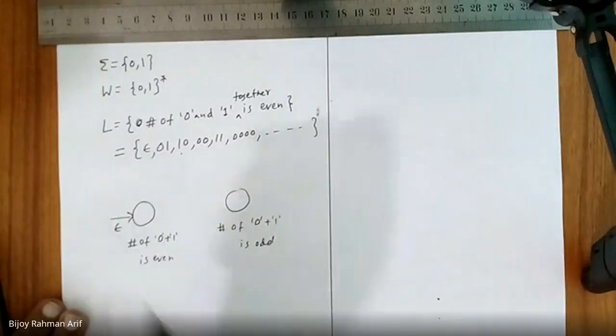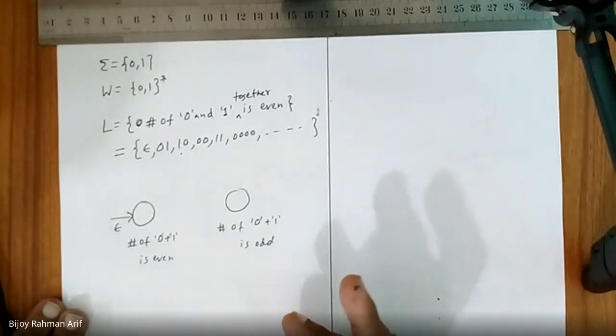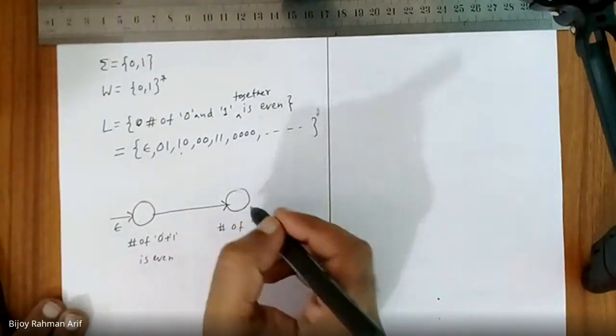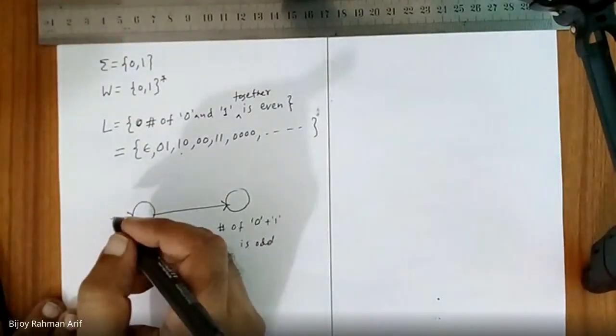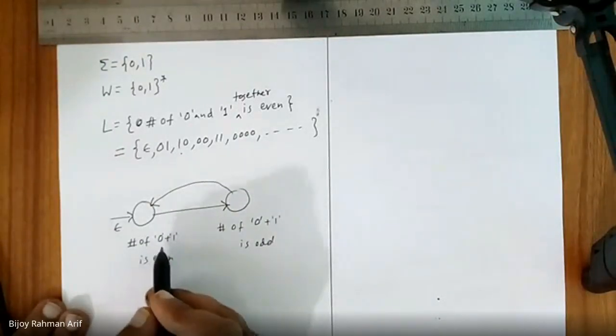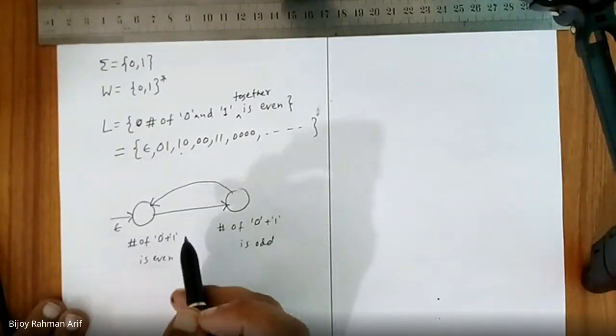Starting from here, epsilon. Then after getting a 0, where should I go? From even, if I get another letter, it should be odd, so I go to odd. After going to odd, if I get another letter, I should come back to even. Now what would this transition be? Right now I have an even number of 0 and 1. If I get a 0, the total becomes even or odd?